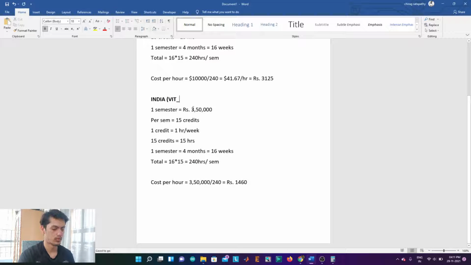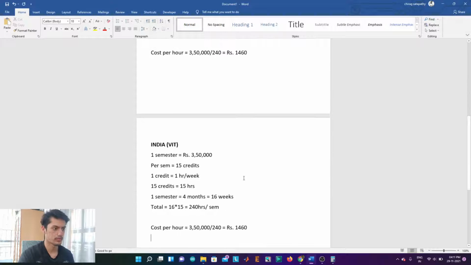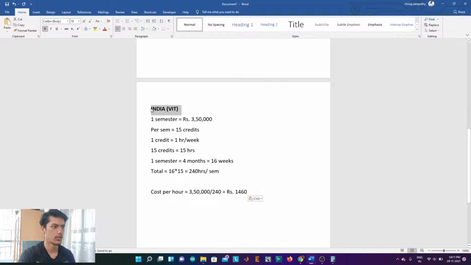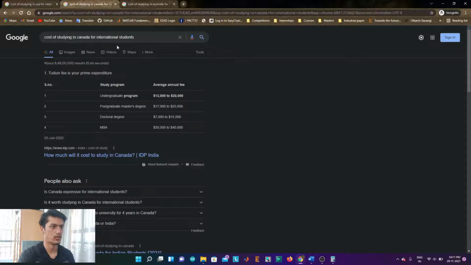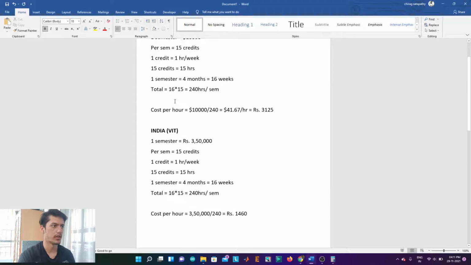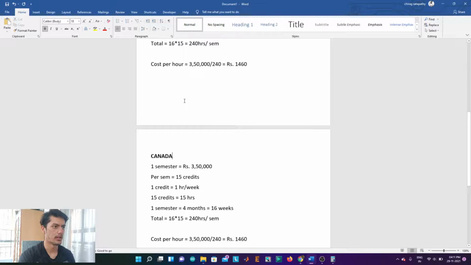Now let's take Canada. If I go to Canada, it says the average annual fee is between 13,000 to 20,000. So an average of this is around 15.